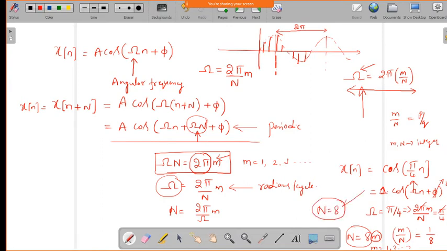So this signal is periodic with fundamental period 8, since omega is a rational multiple of 2 pi, that is m by n equal to 1 by 8. Is it understood now?